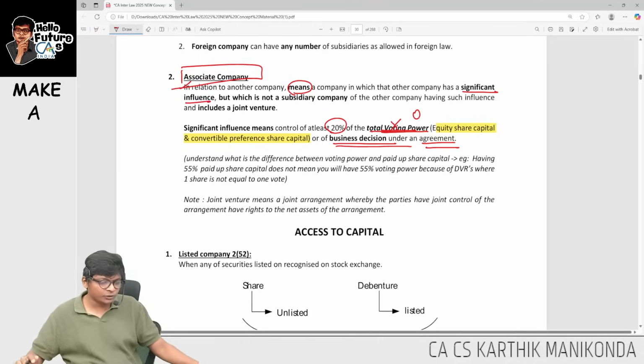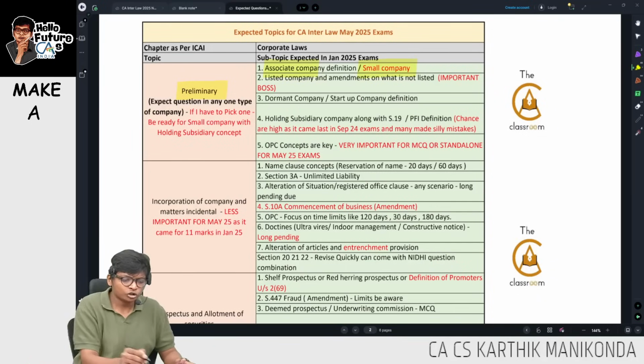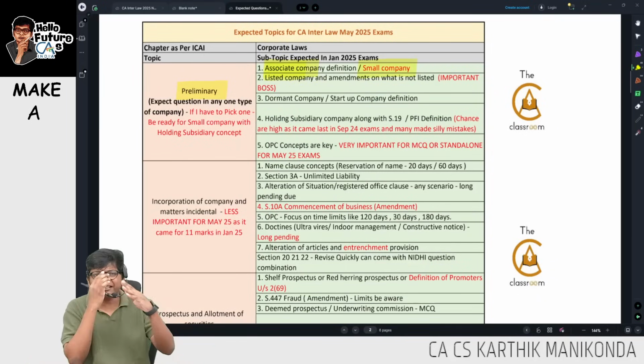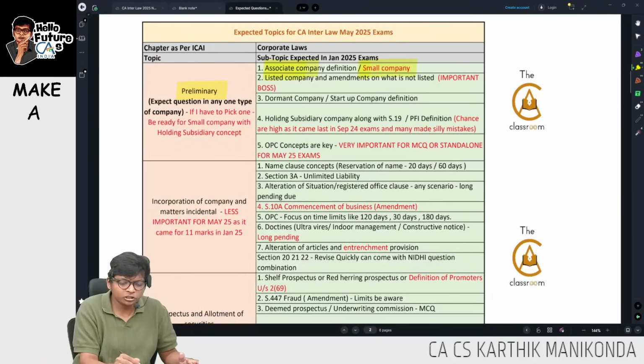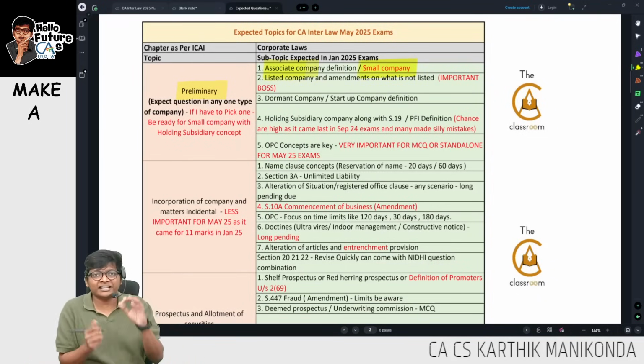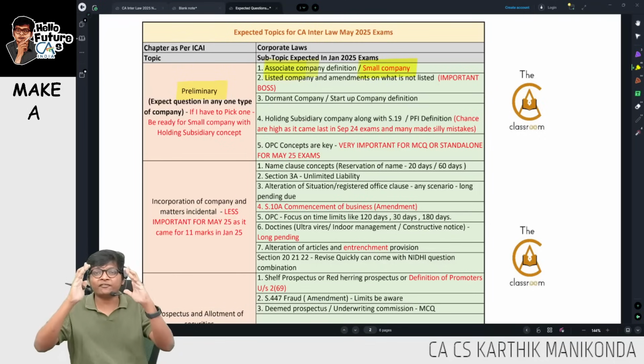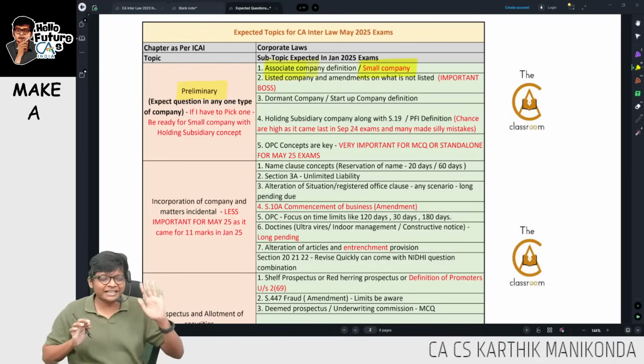Next, the expected question in preliminary chapter. So associate company, they will test straight away definition or a case study, or small company limits of 4 and 40. When comparing in exam, compare 4 and 40, don't compare with 10 and 100.